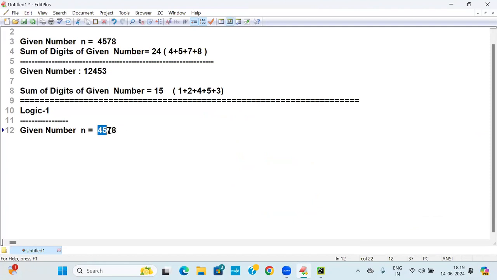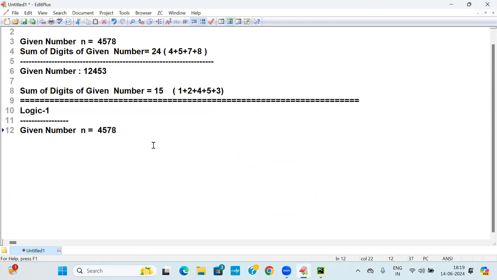Next, what number is left out? 45. I will take 5, and that also gets added. Next the left out is 4, and I will take 4. After that no more number exists, so it leads to 0. So how do you do this process?